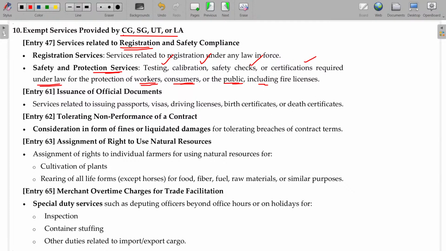Official documents issued by the government, like a passport, visa, driving license, birth certificate, and death certificate. For that the fee may be 100 rupees or 200 rupees, but GST is not applicable.